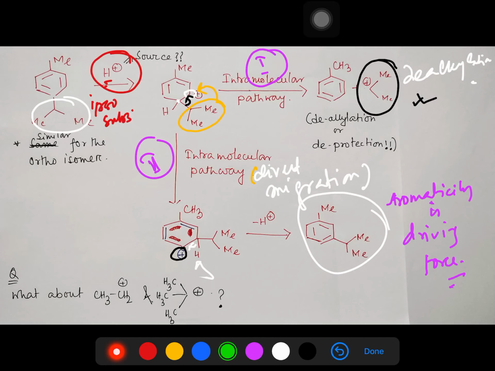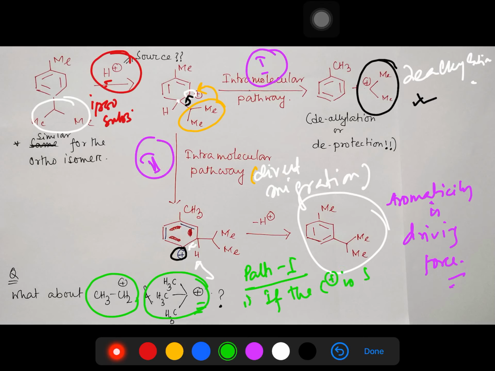For example, consider this versus this. If the carbocation is highly stable, for example tertiary butyl, then path 1 will be followed. So the condition is that the carbocation is stable. Better to say relatively stable, because all are reactive intermediates. I have already discussed this in a dedicated video; you may visit it, I shall provide the link. This carbocation is relatively stable through plus I effect and hyperconjugation, so it will be comfortable to form the tertiary butyl carbocation.